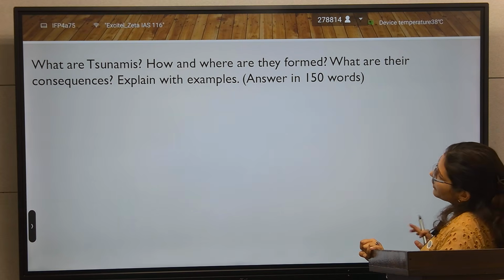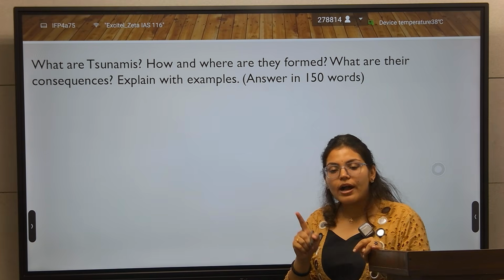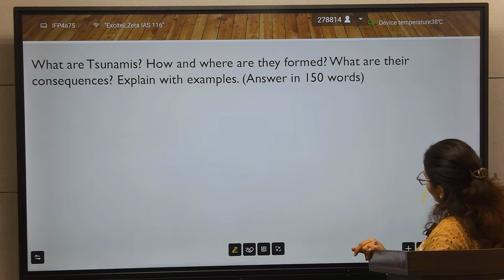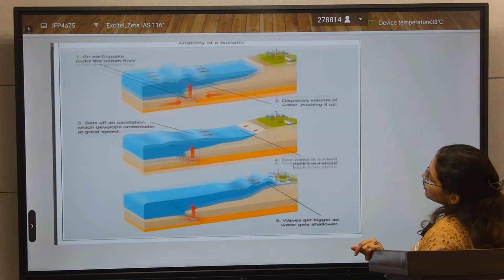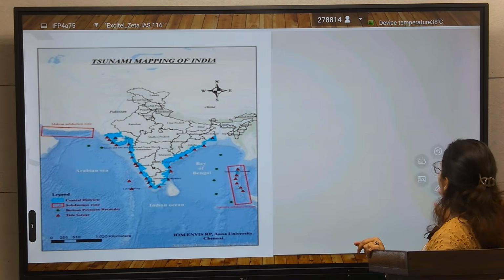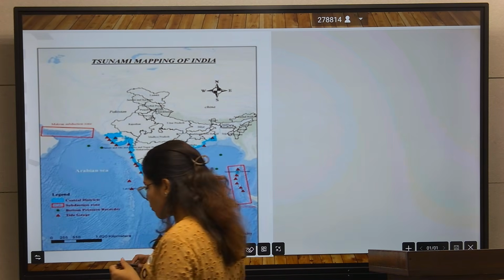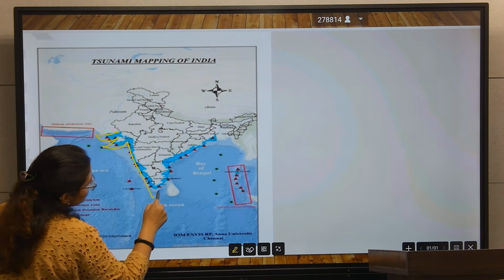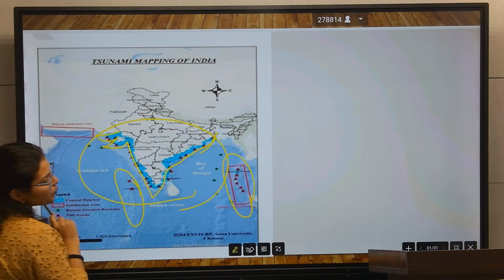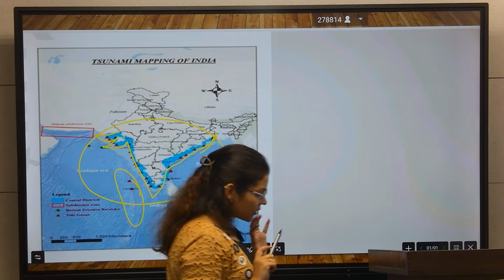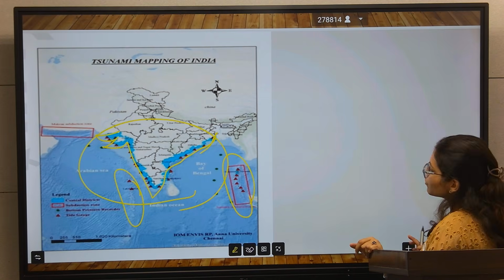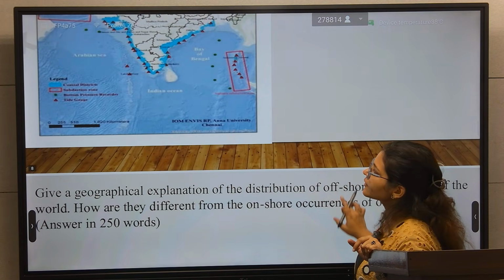After that, where are they formed? So you also draw the distribution, a map, because here you will write about where. This coastal area is more prone to tsunami. This small island nation is more prone to tsunami. So you also have to make a map of India for the distribution of tsunami. After that, the consequences.